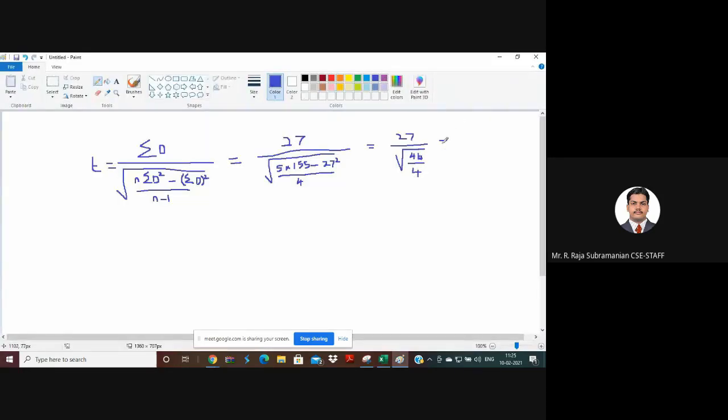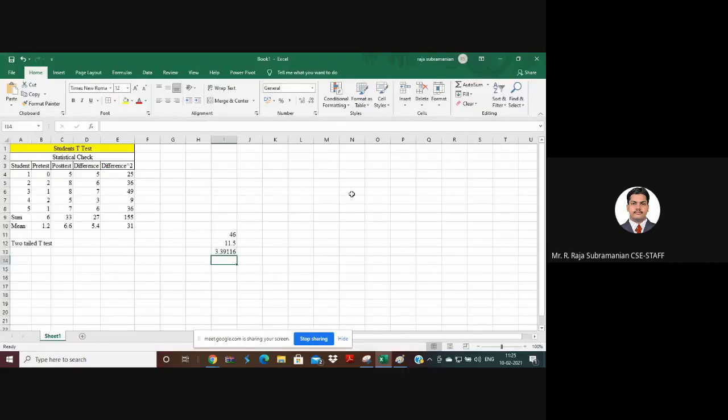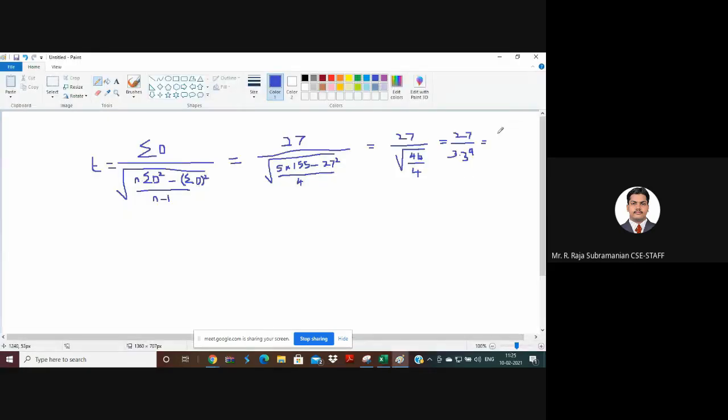That is equal to 27 divided by 3.39, and I get 7.961. So this is the t value I get, 7.961.